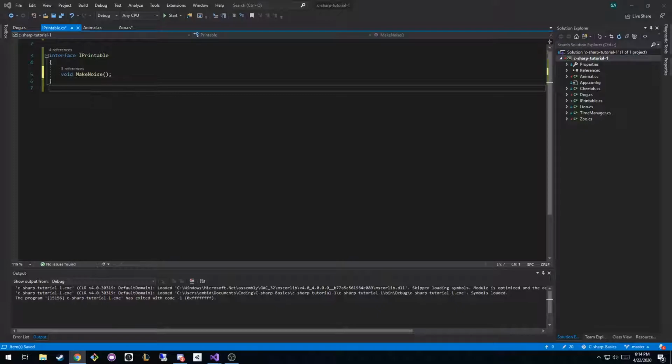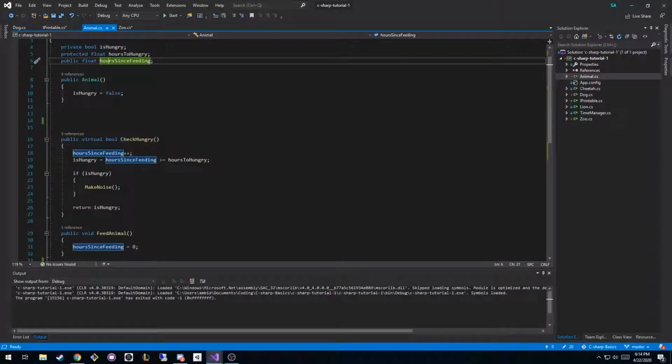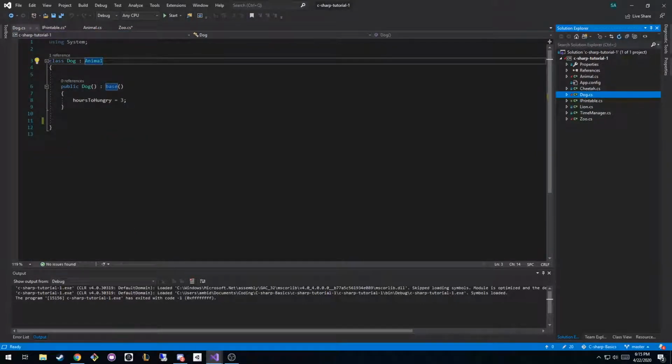So I also think that there are lots of good times where people should have used composition, meaning using interfaces, over using inheritance, because once you get to this really deep hierarchy of classes, it makes it really hard to find out, maybe in our case, animal has whether or not he's hungry, hours to hungry, and hours since feeding. Maybe the animal handles when he's checking hungry, or maybe a dog has some special functionality that handles when he's hungry, and then maybe a golden retriever would have something more special. As the hierarchy gets deeper, where all these things are handled can get confusing. Whereas if you have an interface, you can say, I'm inheriting it, I'm the one who tells this thing what to do.